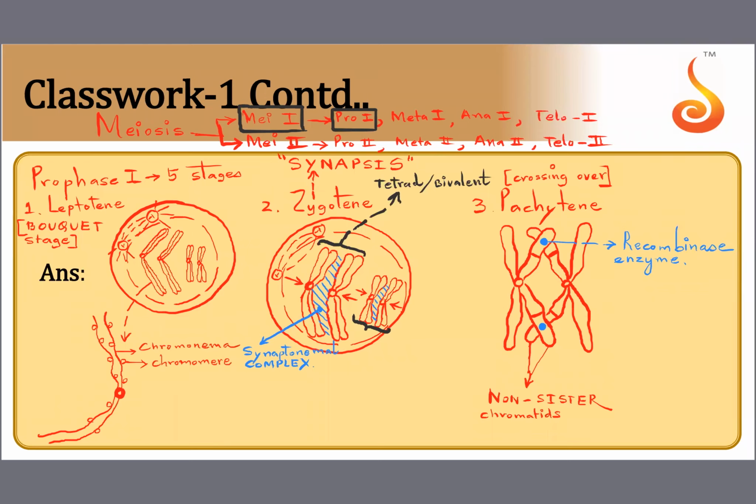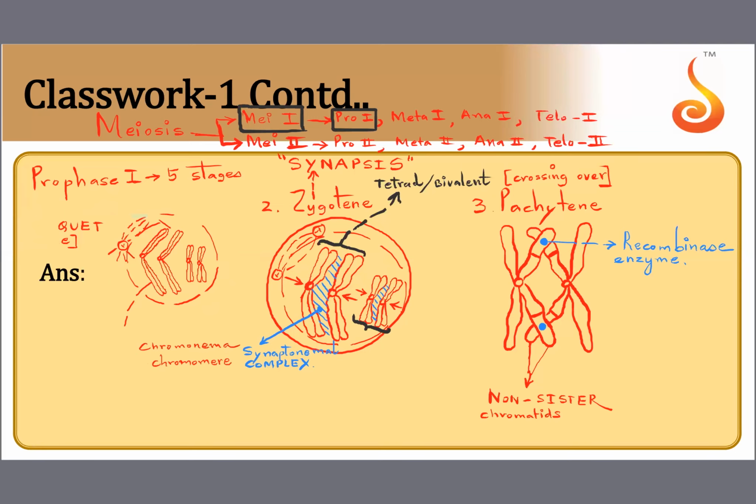So I will rub out leptotene here and I will move on to the fourth and the longest phase of prophase 1. The fourth and the longest phase of prophase 1 is diplotene. So we are done with leptotene, zygotene, pachytene. We have now reached a point where chromosomes are crossing over, and now we will step into the fourth major stage that is called diplotene.